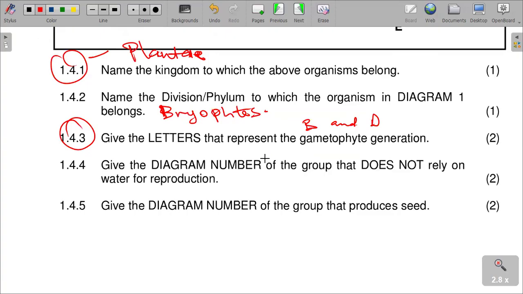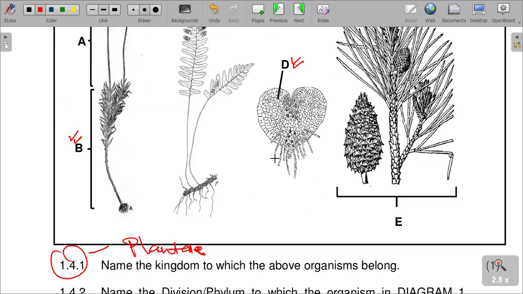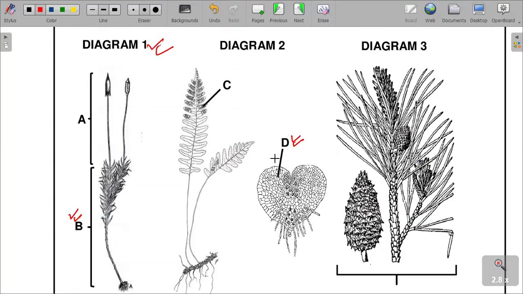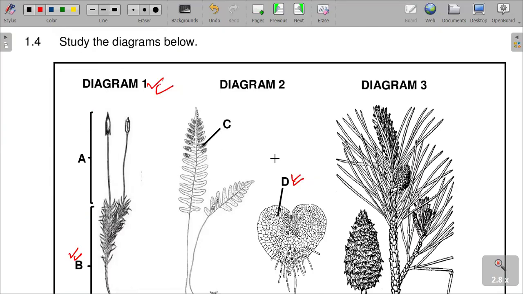And then question 1.4.4: give the diagram number of the group that does not rely on water for reproduction. Which one does not rely on water for reproduction? We have diagram 1, diagram 2, diagram 3.